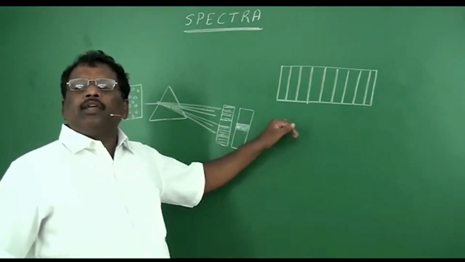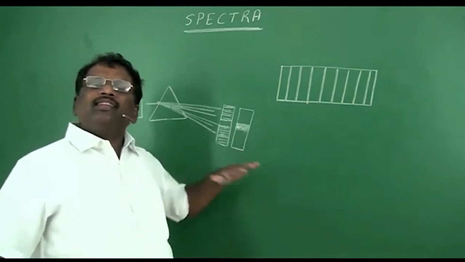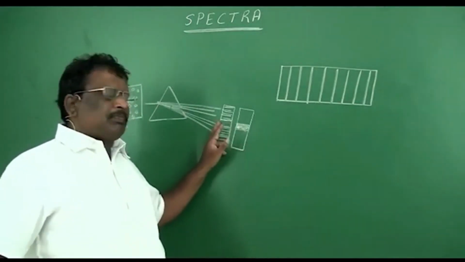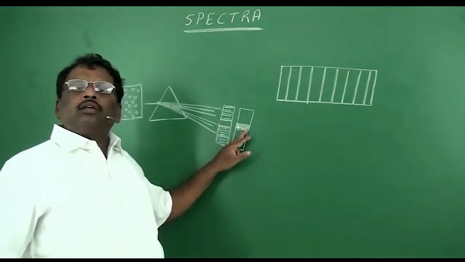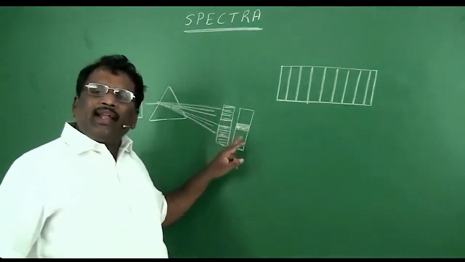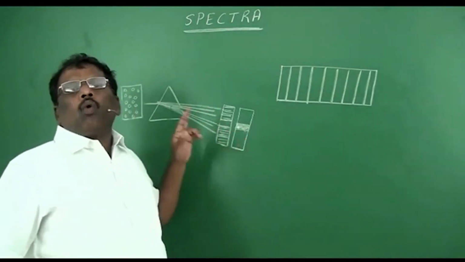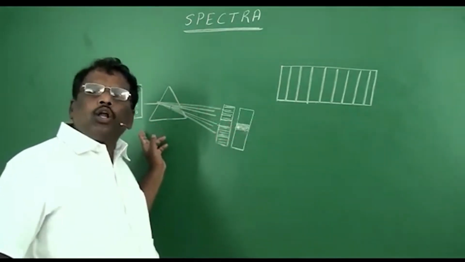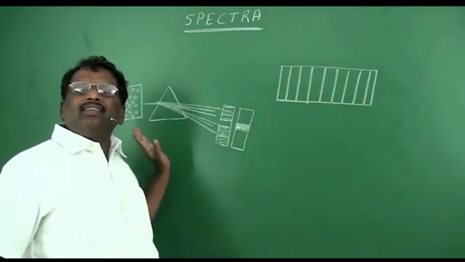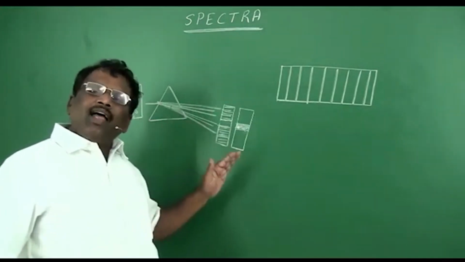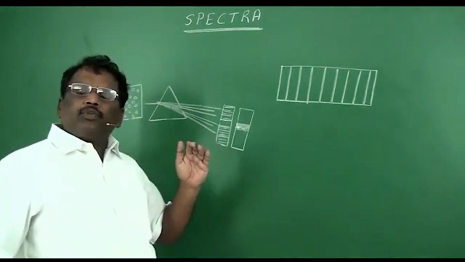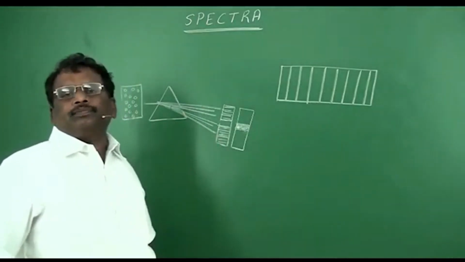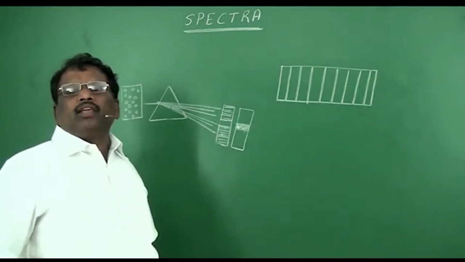Whether it is an emission spectra or an absorption spectra, both these spectra will indicate what wavelength of light was absorbed or emitted by these atoms. Basing on that, we can estimate the position of the electron in an atom. This is regarding the spectrum.